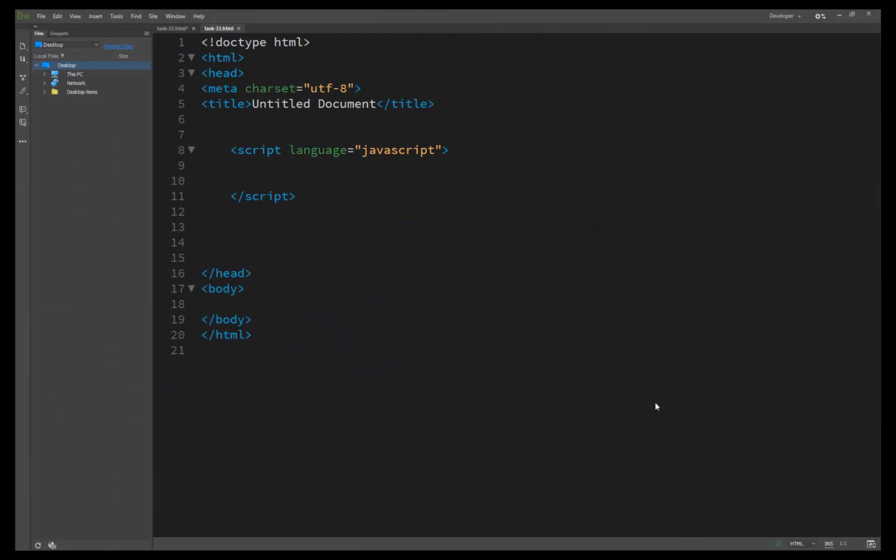Now we are starting our task number 33, and it's a very interesting topic we have chosen today. It's using for loops. So what are loops? First of all, we need to know what a loop is and why we need to use loops in our websites or web pages.